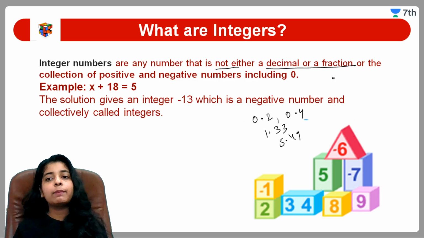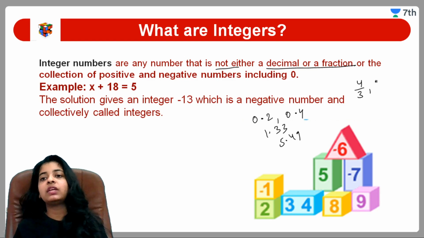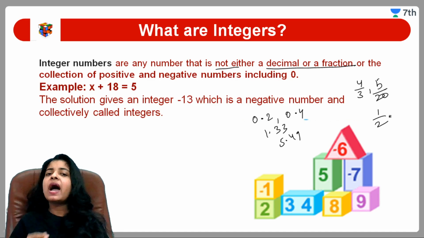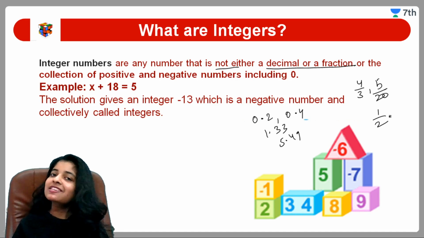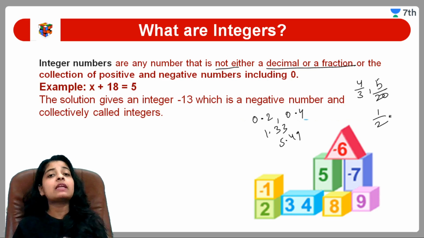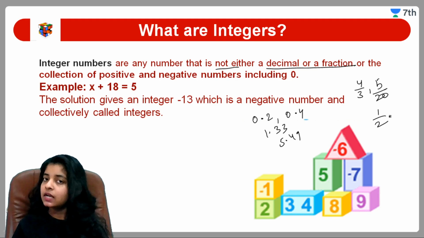Or if I talk about the fraction numbers like 4/3, 5/20, 1/2 and so on. So the numbers which are in the fraction as well as the numbers which are in the decimal are not to be considered under integers.